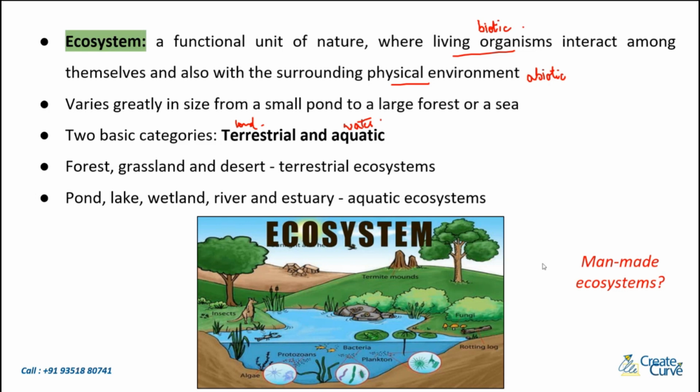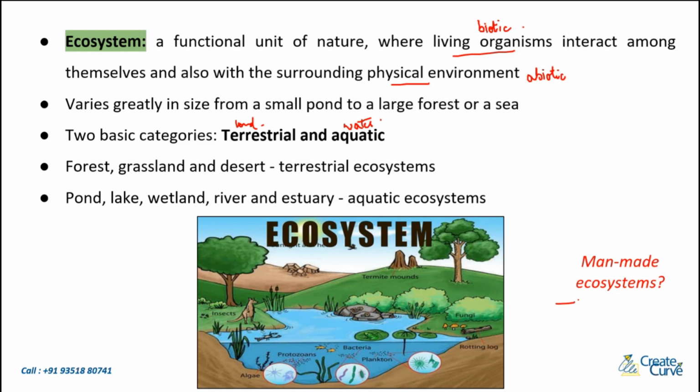So what do you do in an aquarium? We have set it up like that, right? We have given it a defined boundary inside which we put some sort of plants. You're going to put some stones. You're going to fill it up with water. You can also have an aeration unit which will produce some sort of oxygen inside. That is also abiotic factors. And then the fish that you put in, plants that you put in, these are the biotic factors, right? So one example of a man-made ecosystem is an aquarium.